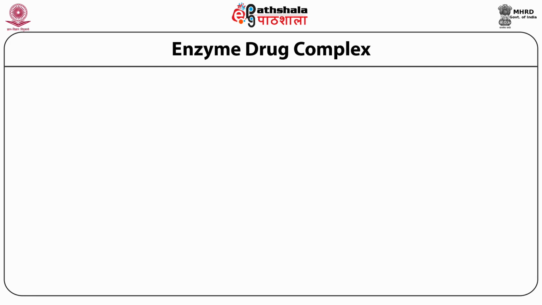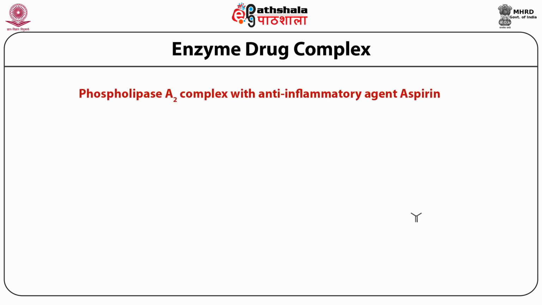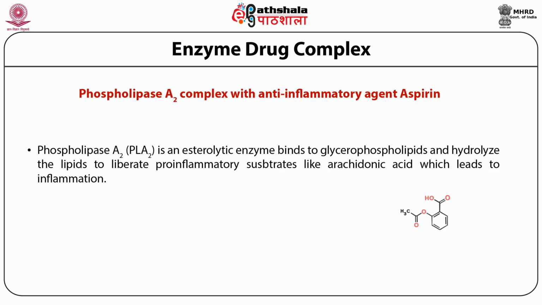Enzyme drug complex. Here we see an example of phospholipase A2 complex with the non-steroidal anti-inflammatory agent aspirin. Phospholipase A2 is a hydrolytic enzyme that binds to the glycerophospholipids and hydrolyzes the lipid to liberate pro-inflammatory substrates like arachidonic acid, which leads to inflammation.